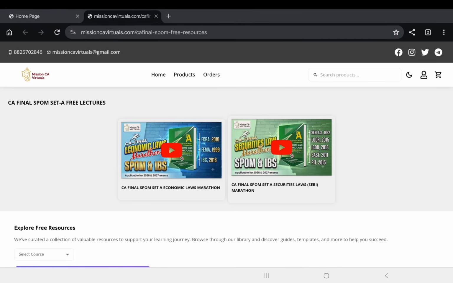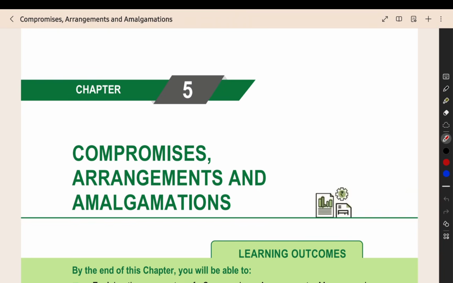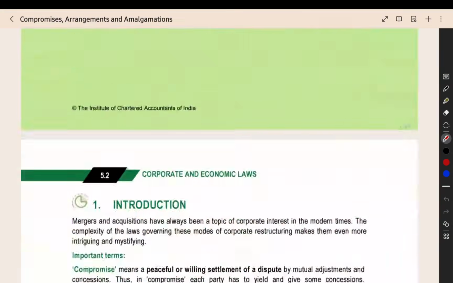So now we can start the chapter Compromise, Arrangement and Amalgamation. First we can see what is the meaning of these three terms, Compromise, Arrangement and Amalgamation. Then we can go into the sections one by one.